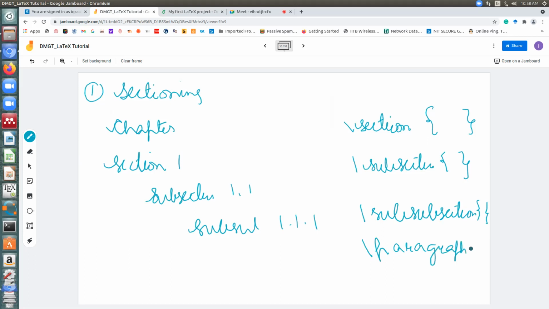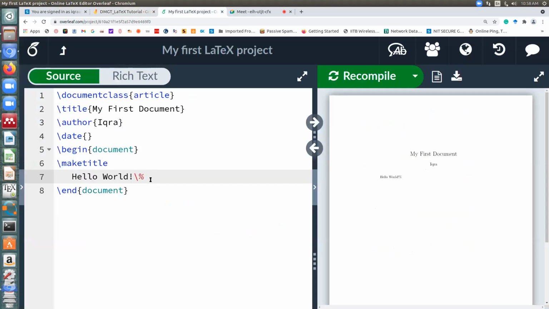And then you can also have paragraphs which don't have these numberings. Let me now do it on LaTeX so that you can also do it. Let me make our first section.